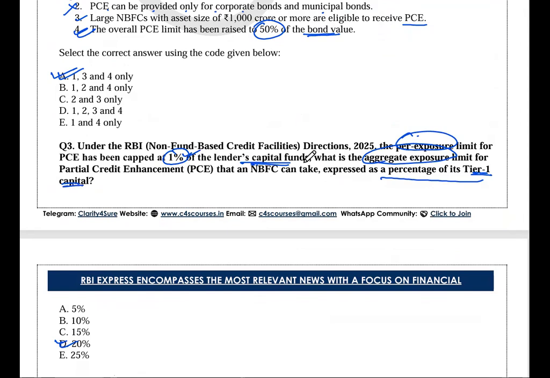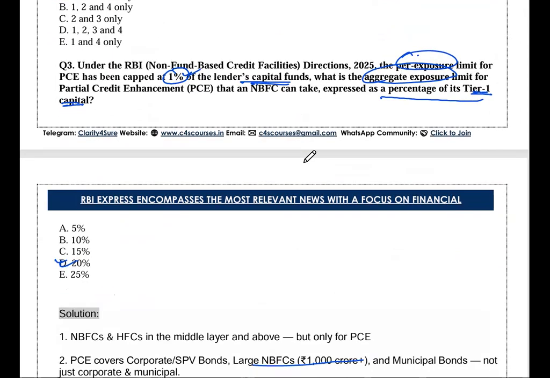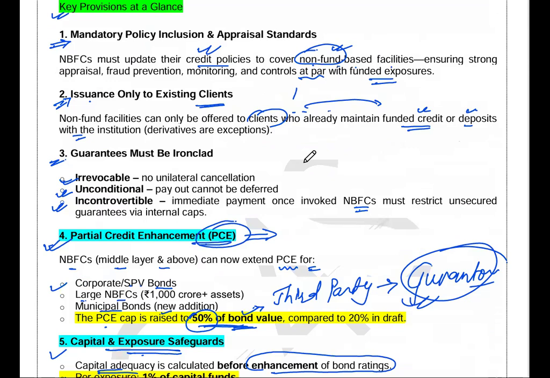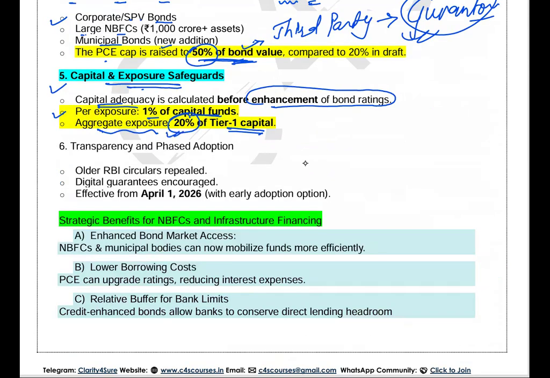So up to 20% of tier 1 capital, the aggregate exposure limit for PCE will be kept for NBFCs. The capping, the upper ceiling, is 20%. Okay, for PCE, partial credit enhancement, for the capital in tier 1 criteria, right?